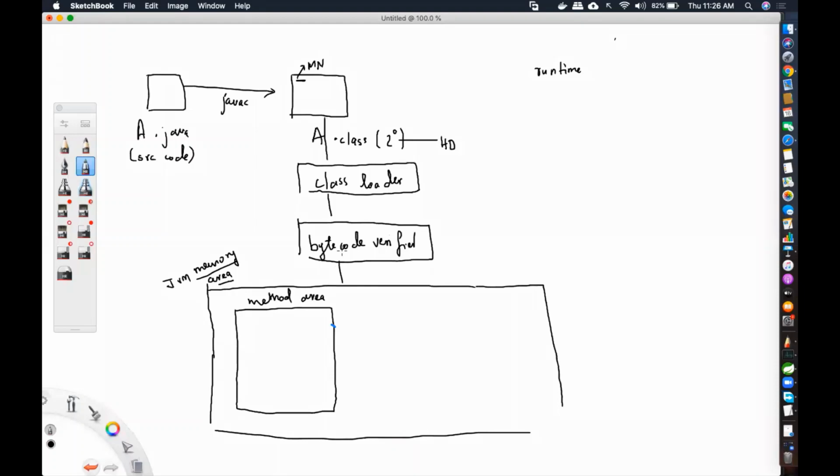So basically this A dot class, which is there in secondary memory, is now going to come into primary memory. This is primary memory, the main RAM. This is the volatile memory. So inside that, my A dot class will be coming in.